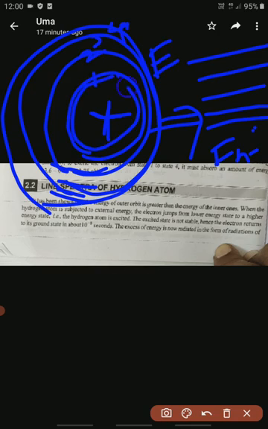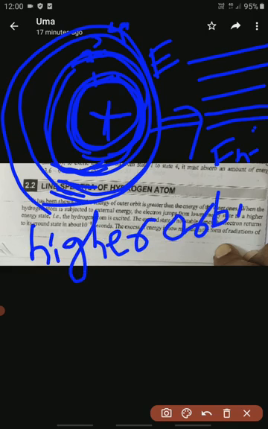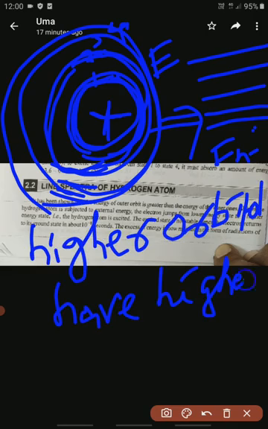The first orbital has small energy, the second orbital has more energy than the first but less than the third. So the first point is that a higher orbital, or higher energy level, has higher energy.